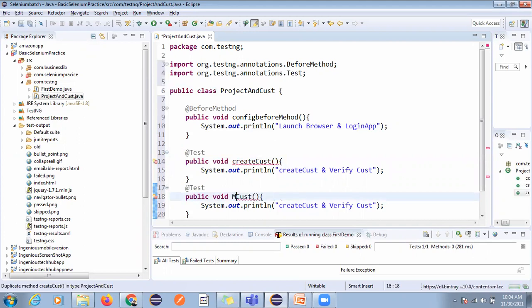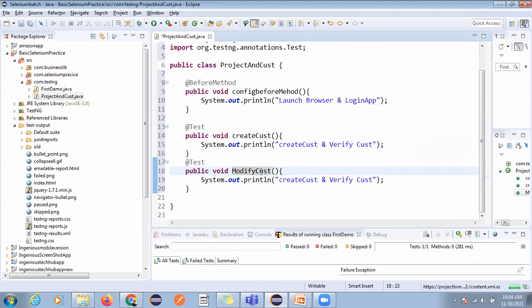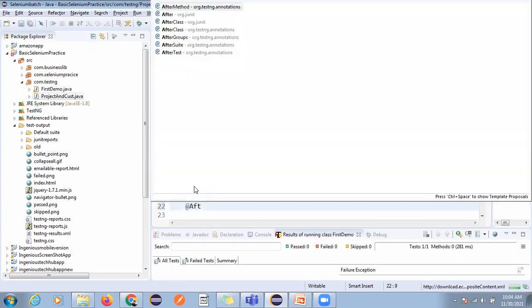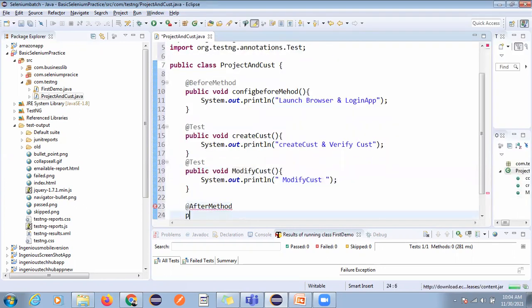Okay, modify customer. Now we are modifying this customer. So here I will write modify the customer. Okay, and now the after method. After method, we can go for public void after config method.